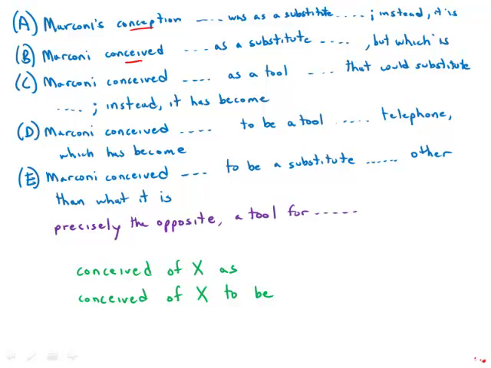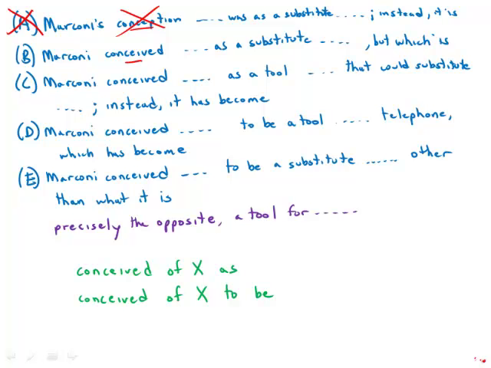Here, Marconi conceived of the radio, very active. Marconi's conception of the radio was as, that's awkward and indirect. So take answer choice A out back and shoot it. We're not going to deal with it. That leaves us B, C, D, and E.